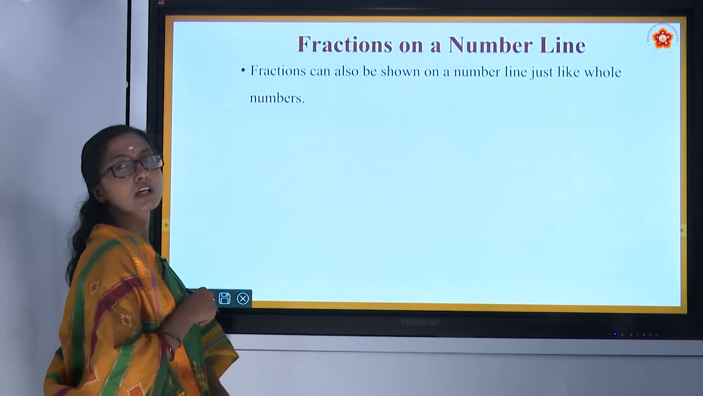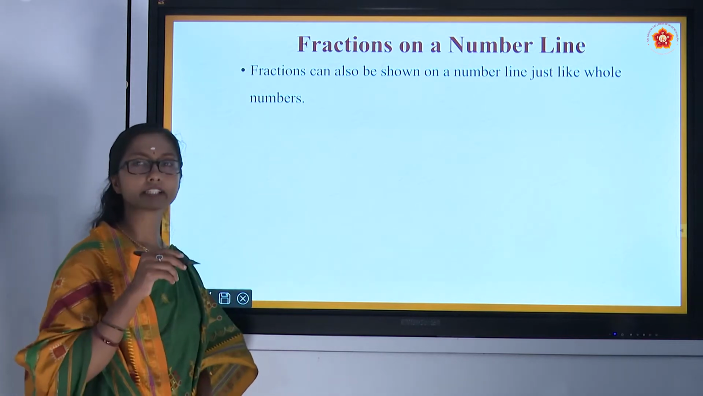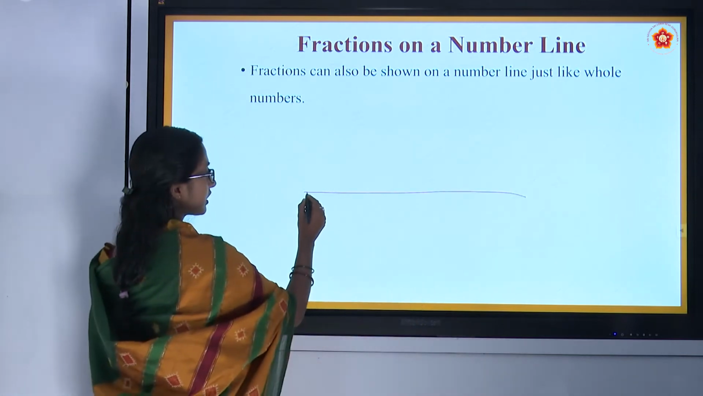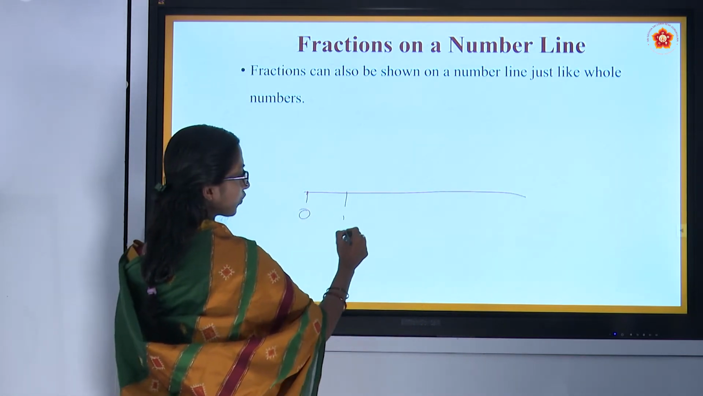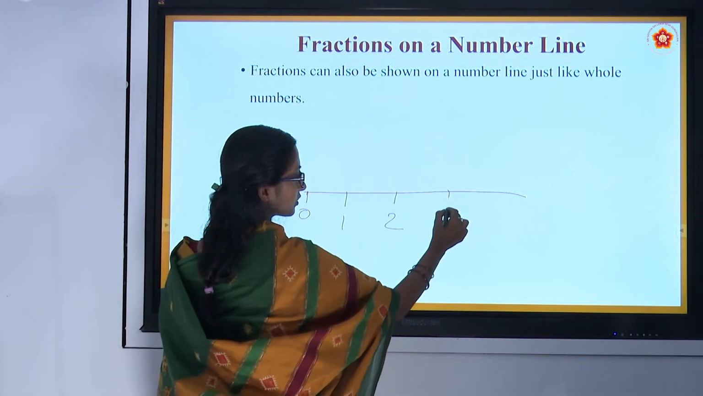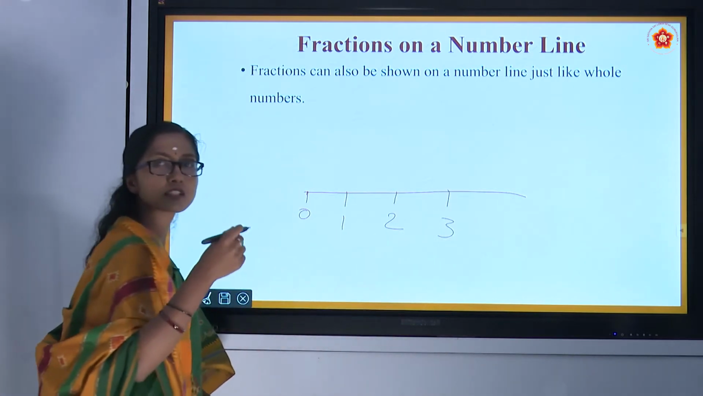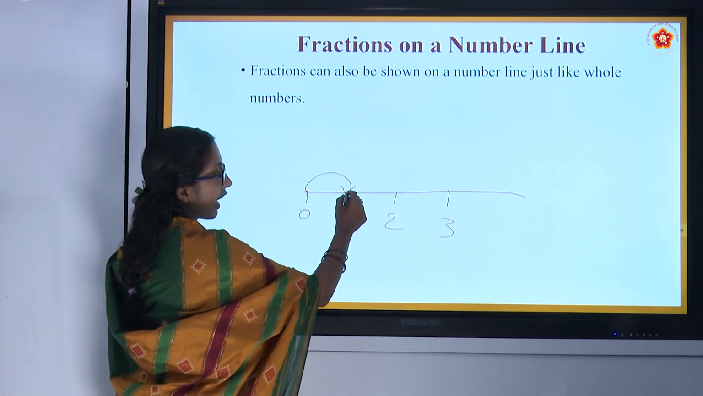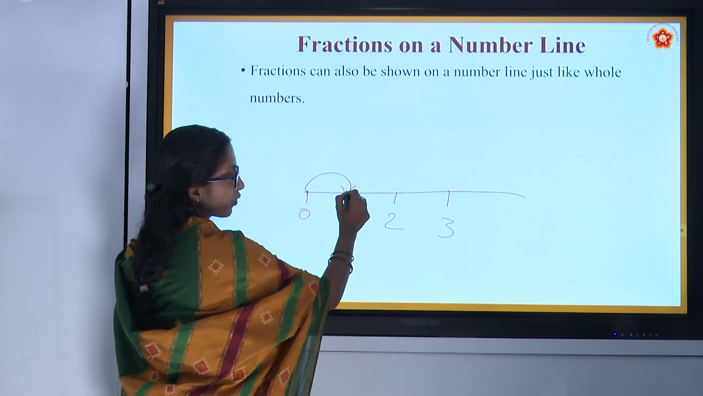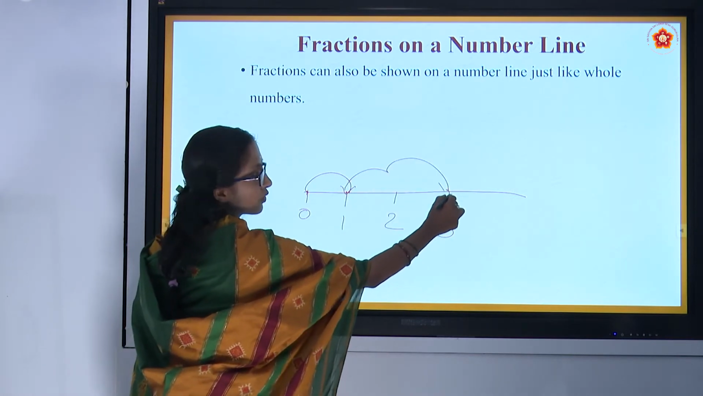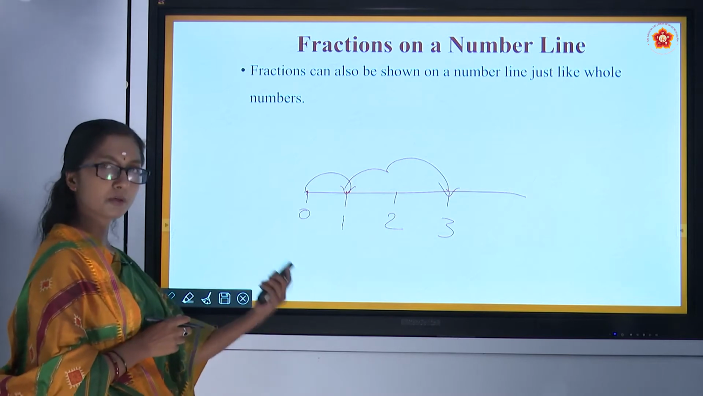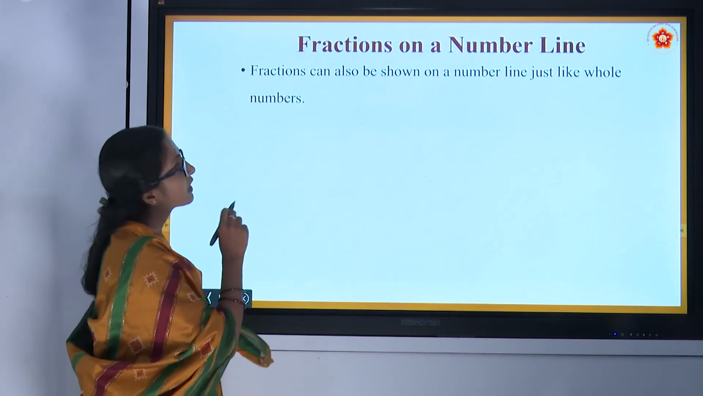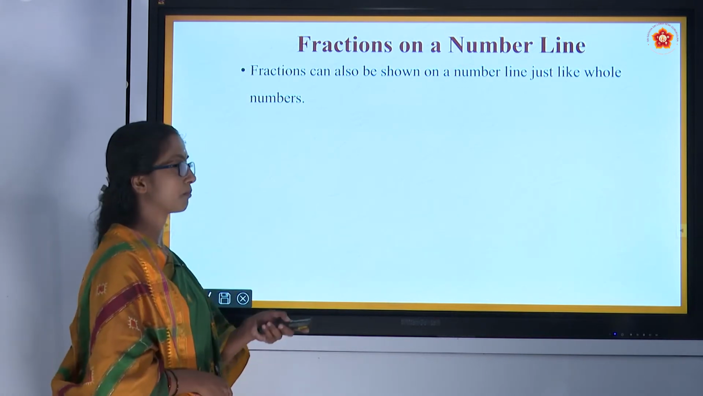Fractions on a number line. Let's see how we shall write a fraction on a number line. A simple number line you know very well: 0, 1, 2, 3. In your previous classes you might have studied adding 1, adding 2, that is 1 plus 2. But today we will learn how to represent fractions on a number line.